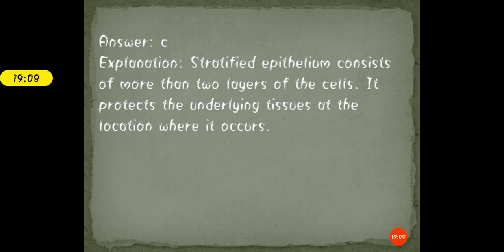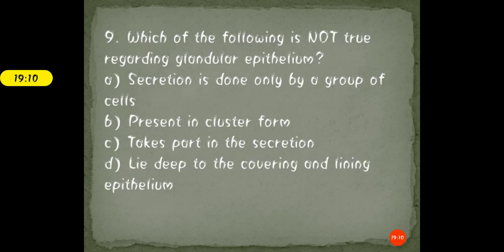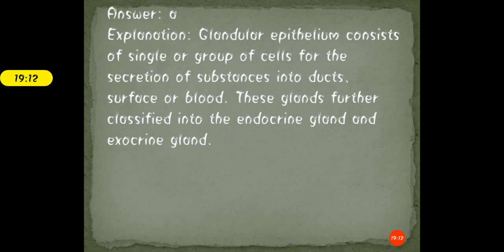The correct answer for this question is option A. Glandular epithelium consists of a single cell or a group of cells for the secretion of substances into ducts. Ducts, simply understand, means that the secretion needs to go through a specific tract, or onto the surface of the blood.